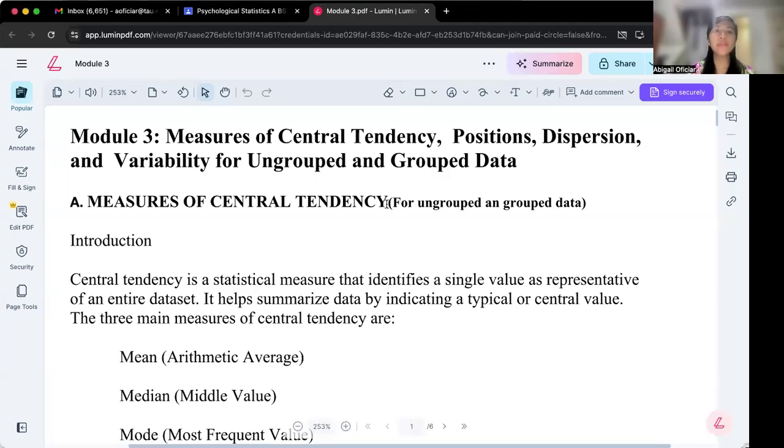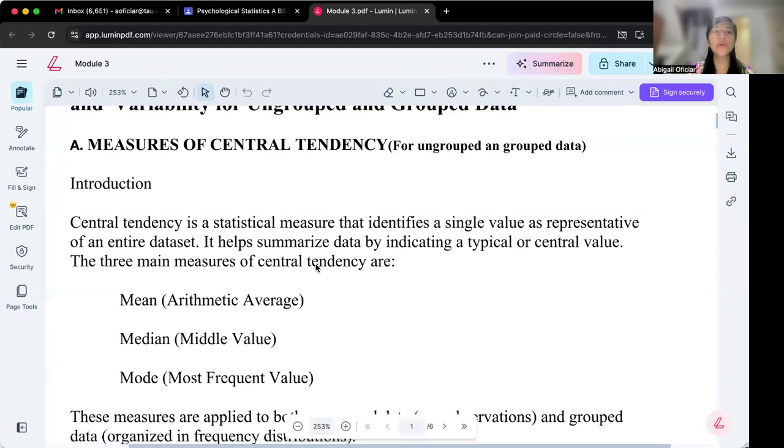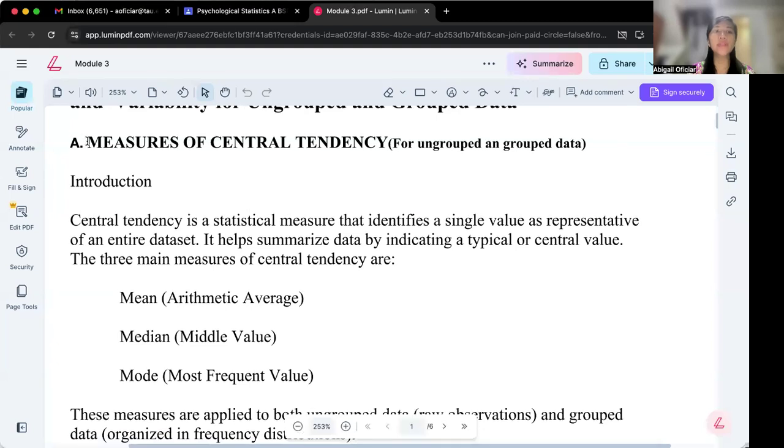Good day, students. So we are now in Module 3, and the title of this module is Measures of Central Tendency, Positions, Dispersions, and Variability for Grouped and Ungrouped Data. For this lesson, I will discuss part 1 of the module, which is the measures of central tendency.